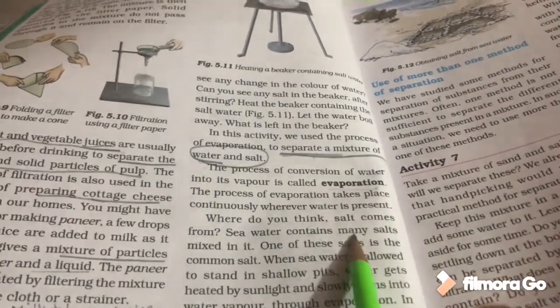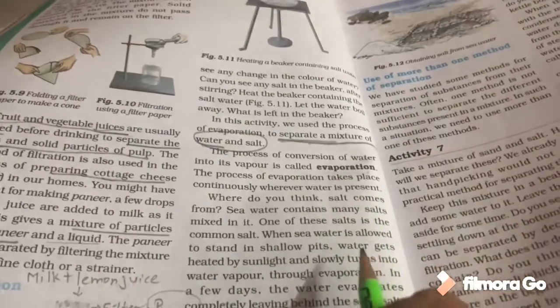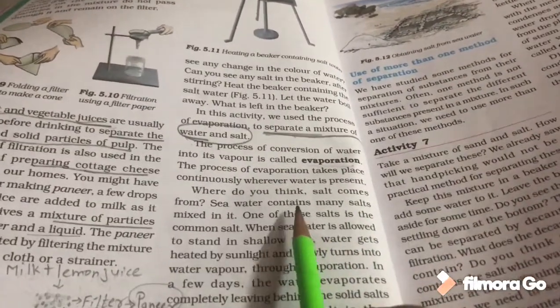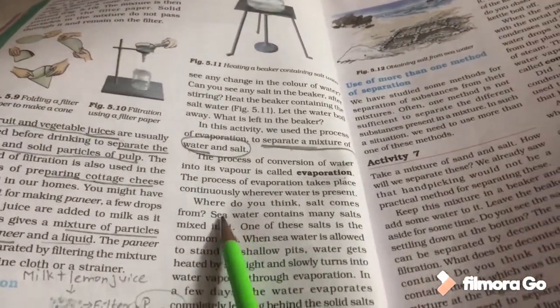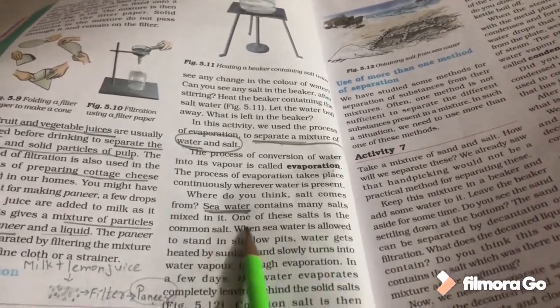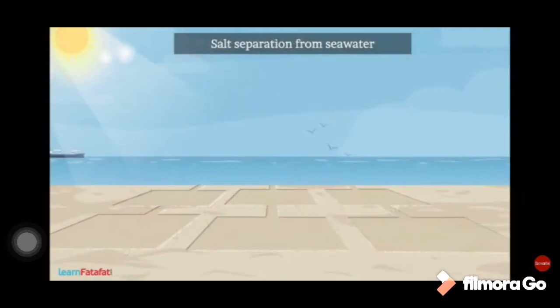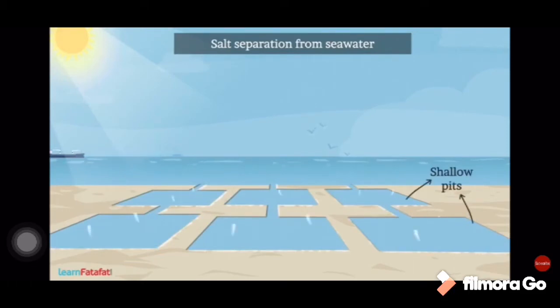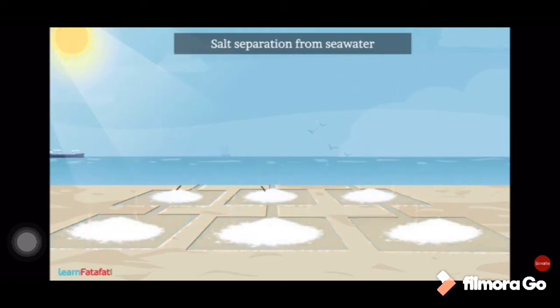So now let us see, where does this salt you use come from? It comes from sea water, because sea water contains many salts mixed with it. But how can we obtain salt? See, the sea water is allowed to stand in shallow pits. Because of the heat from the sunlight, the sea water gets converted into vapor by the process of evaporation, and what remains behind? Just salt.